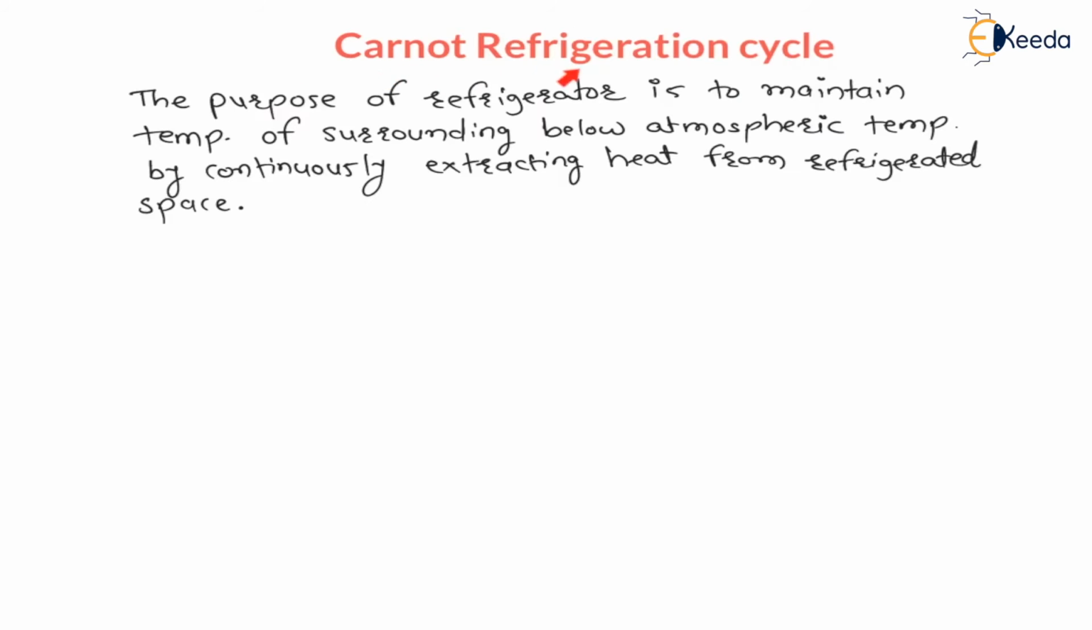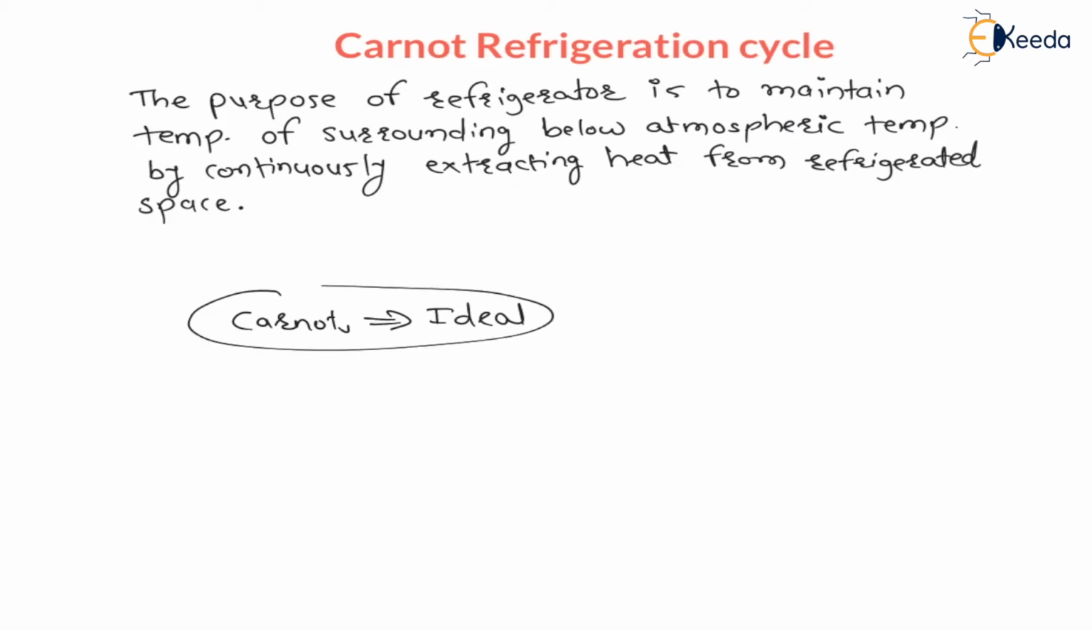Now this Carnot refrigeration cycle is nothing but the ideal refrigeration cycle. Hence this Carnot refrigerator is also called an ideal refrigerator. Carnot refrigerator means ideal refrigerator. Always, the Carnot cycle is an ideal cycle which is a reversible cycle, which is highly reversible. It is always a reversible cycle.